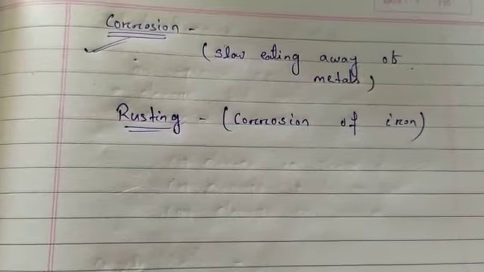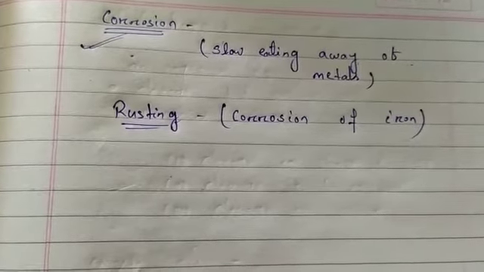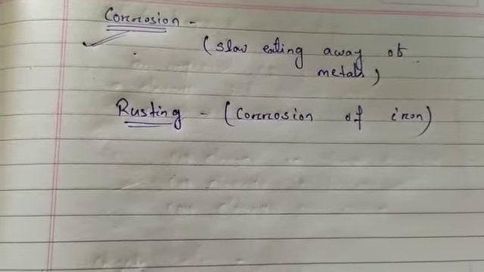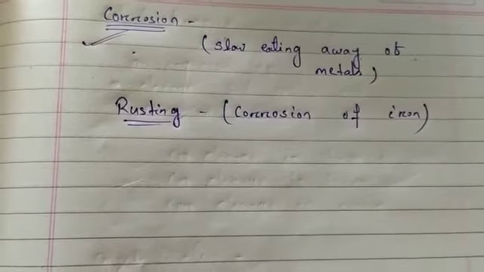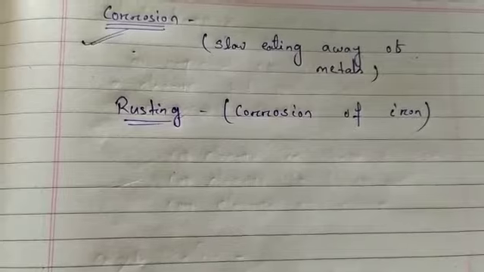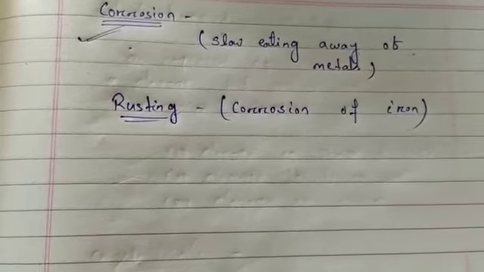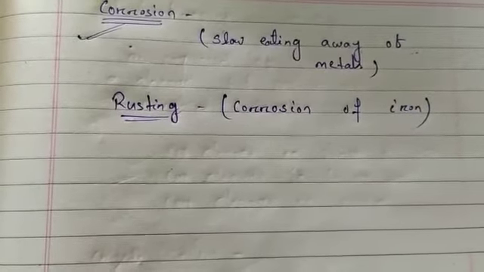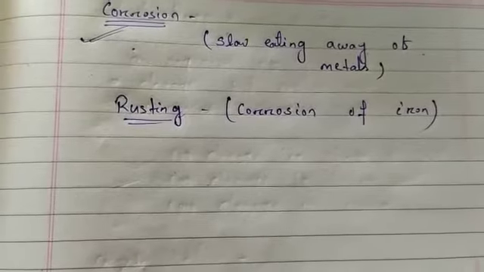So we can protect iron objects by breaking the connection of the iron with air and moisture. If the iron is not coming in contact with air and moisture, then we can prevent it from rusting.